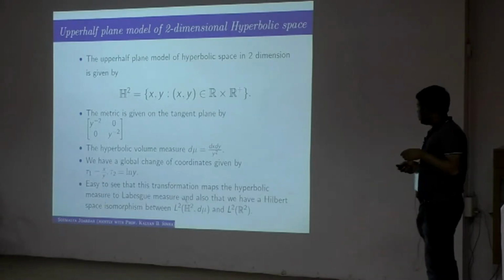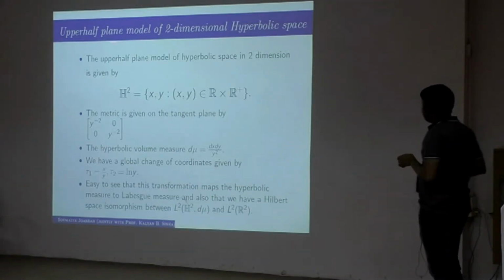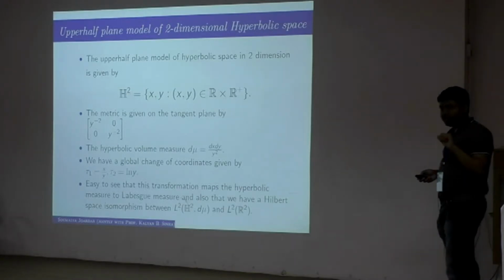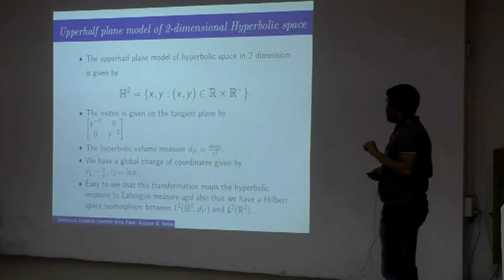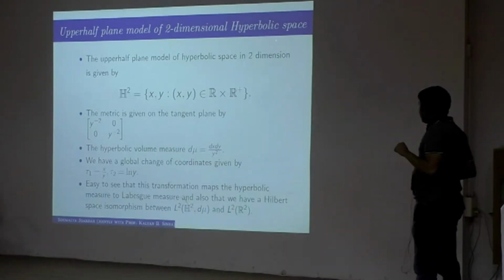Now what are we going to do? We are going to extend the concept of this Weyl algebra on the plane to the Weyl algebra on the hyperbolic plane. So what is the hyperbolic plane? Quickly, we will do it for only the two-dimensional hyperbolic plane, so we will not get to general n-dimensional hyperbolic space. We will stick with the upper half plane model.